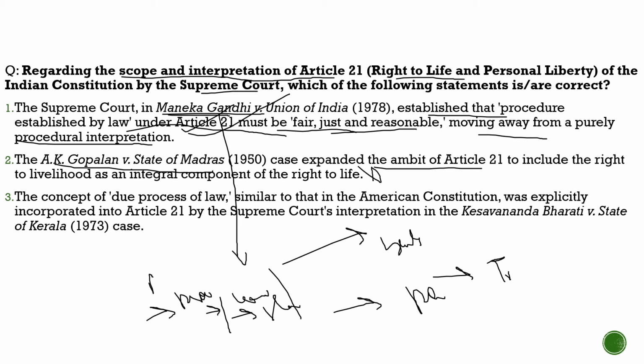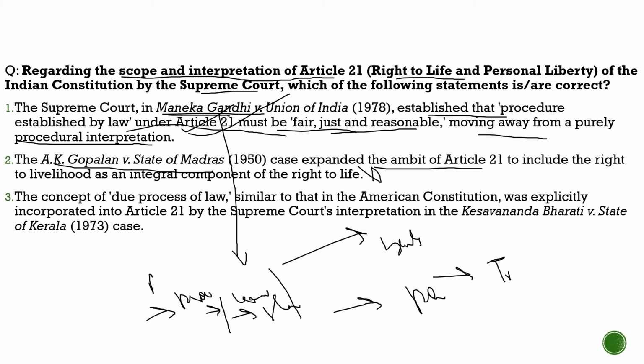Totally incorrect. It did not allow it. It had a very minute scope of Article 21, where it said that the procedure should be established. It did not discuss due process, whether the law which we had established is fair, just and reasonable. It did not discuss that. So the second statement is incorrect.